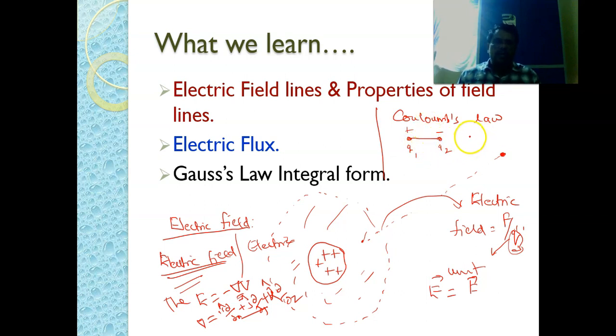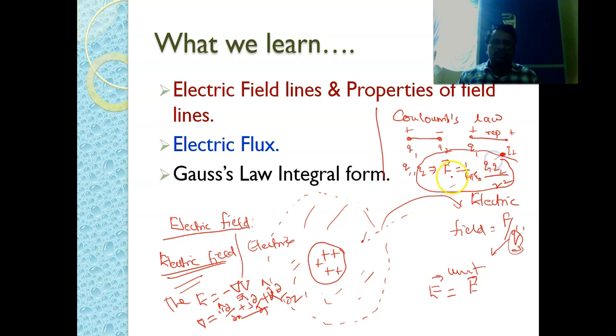If they are like charges, like Q1 is positive and Q2 also positive, then between them a repulsive force will be there. So, the force of attraction or repulsion between these two charges, Q1 and Q2, we write as 1 by 4 pi epsilon naught Q1 Q2 divided by R square. This is called Coulomb's law.